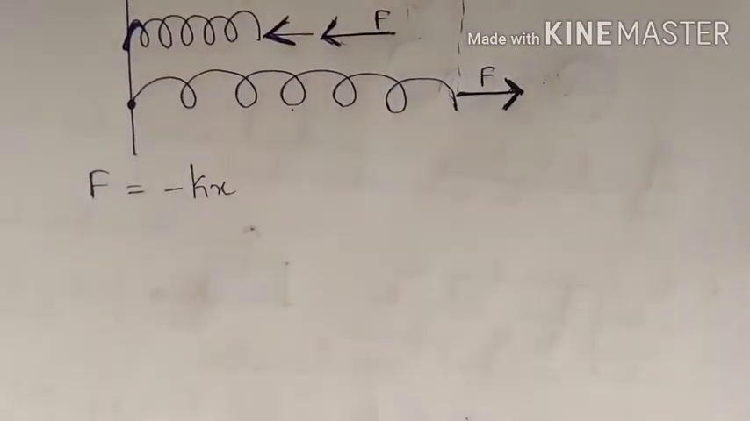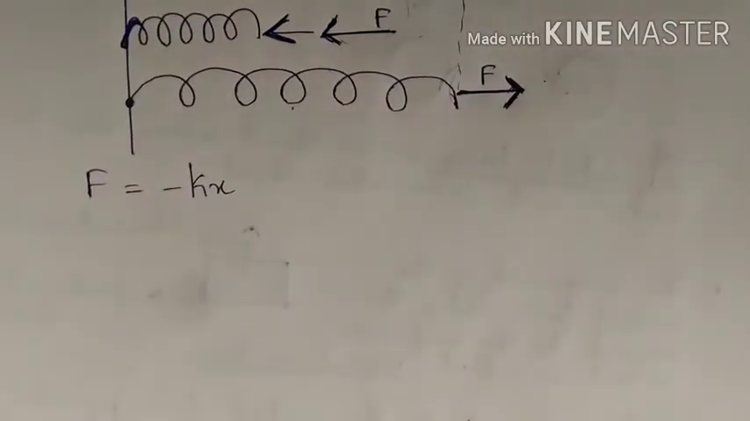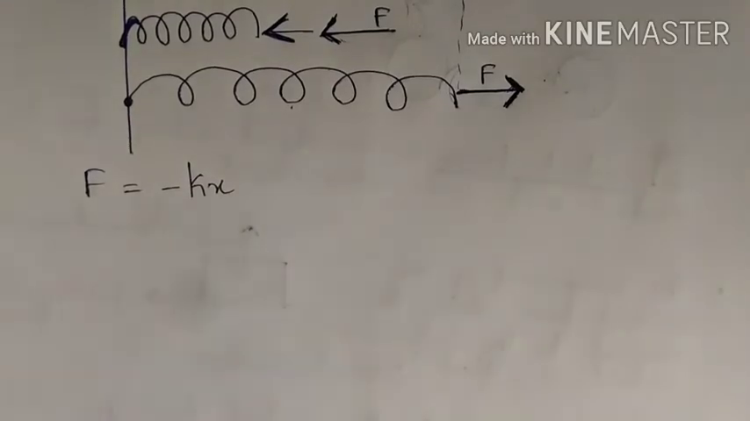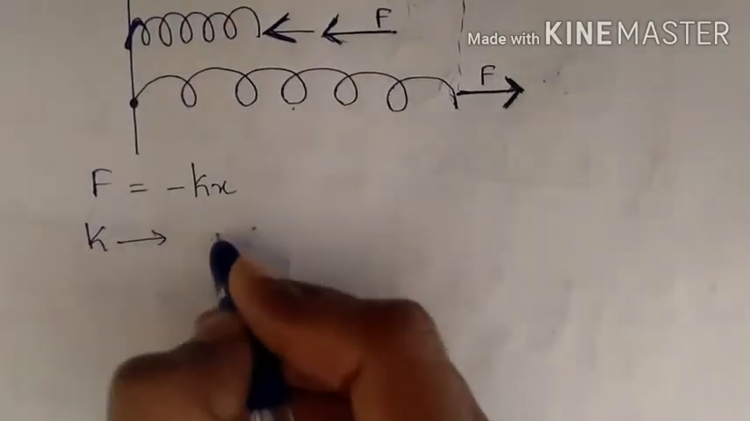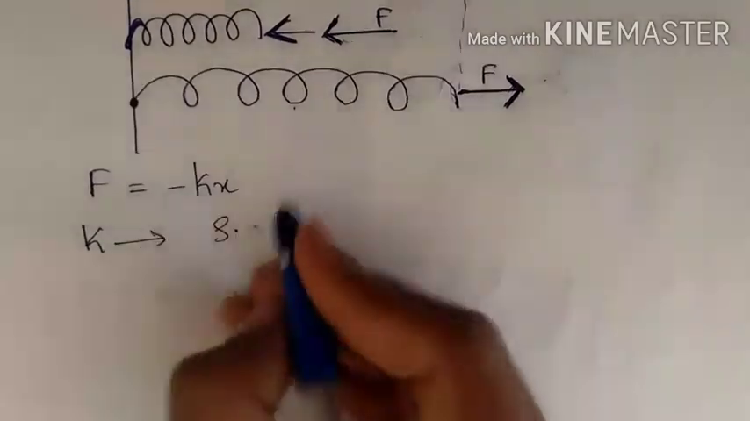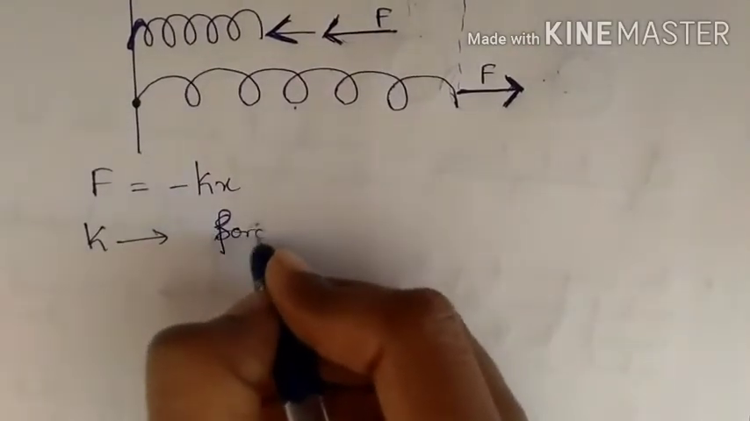So F is equal to minus kx. This is the spring force formula. Here k is the spring constant or force constant.